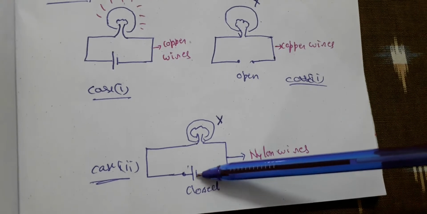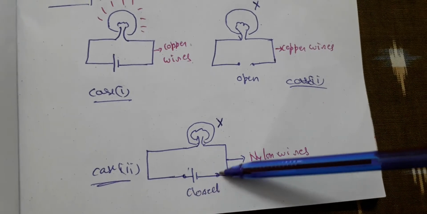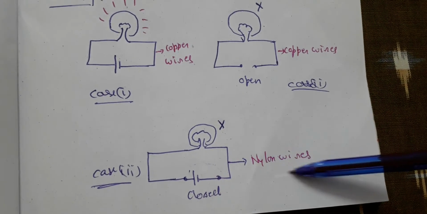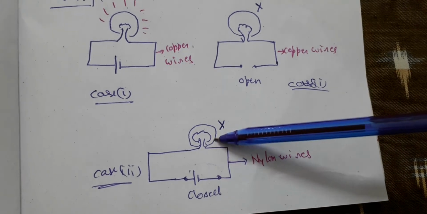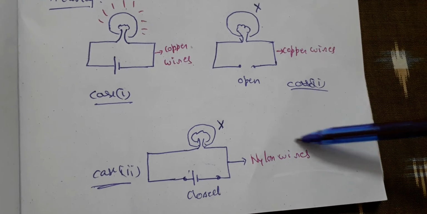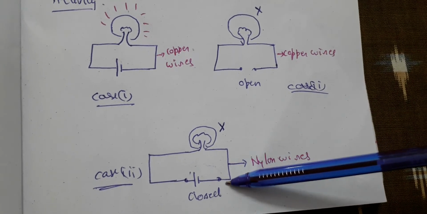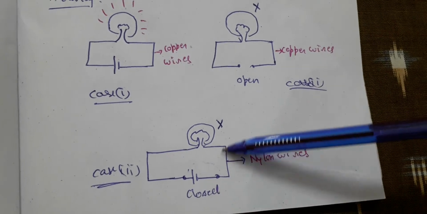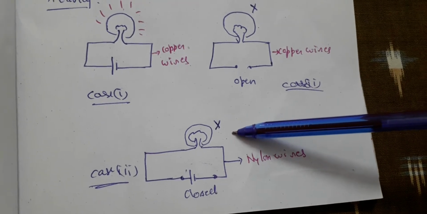So that means here, though it appears to be a closed circuit, the nylon wires do not get connected with these two directly. Hence these nylon wires are not electrically letting the connection be there between these two. So thus the bulb is not glowing.